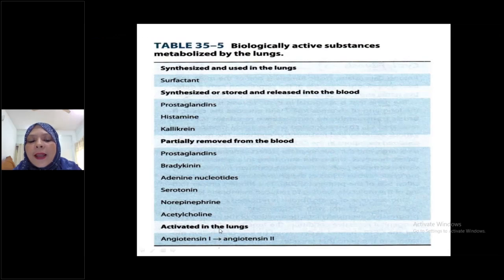So angiotensin 1 to angiotensin 2 is activated by which enzyme? Angiotensin converting enzyme, which comes from the pulmonary capillary endothelium of the lungs. You have to remember this table because of MCQ questions, okay?